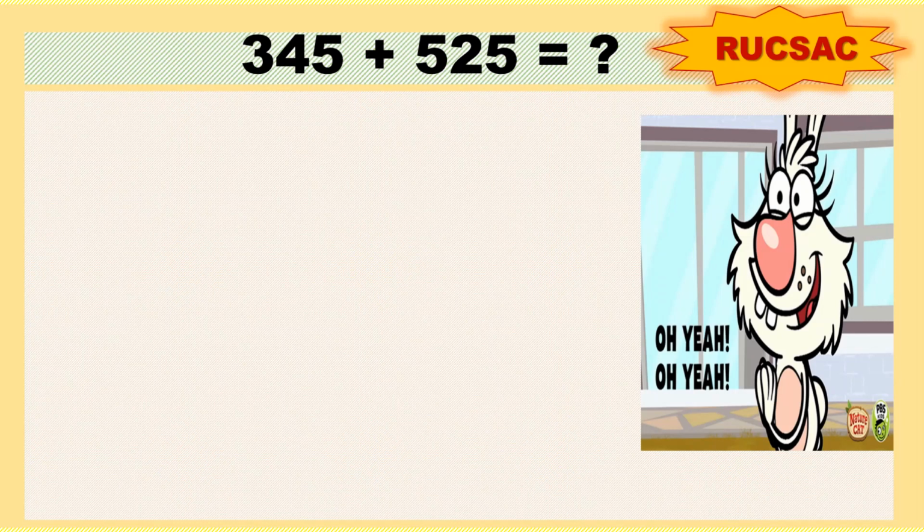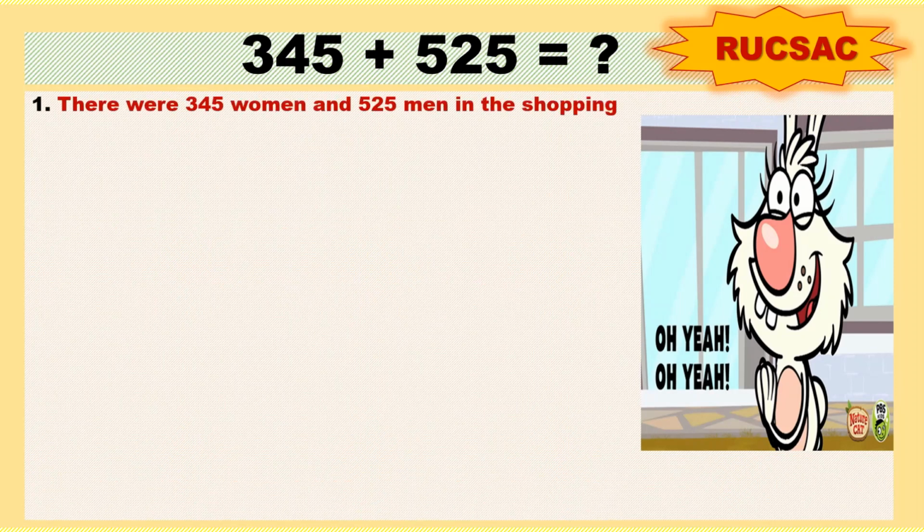Read the number, then understand and choose an object or things with places. Let's try the first question. There were 345 women and 525 men in the shopping mall.